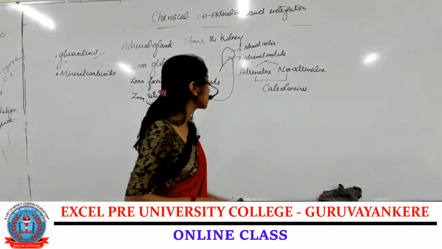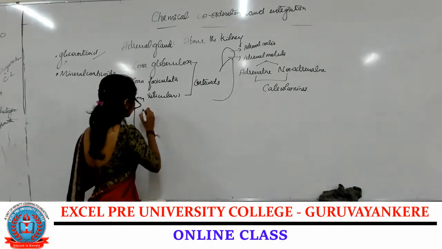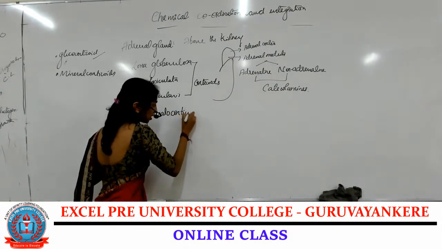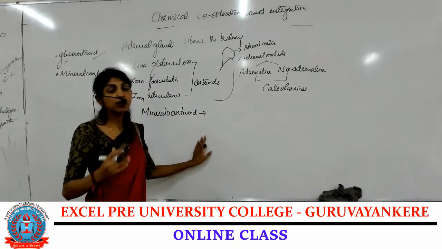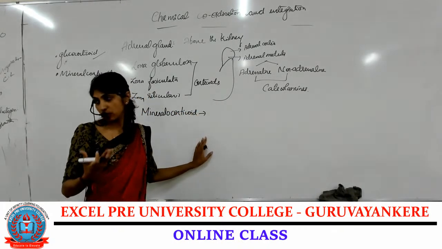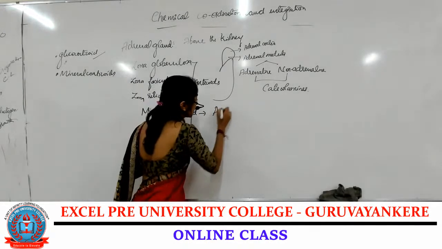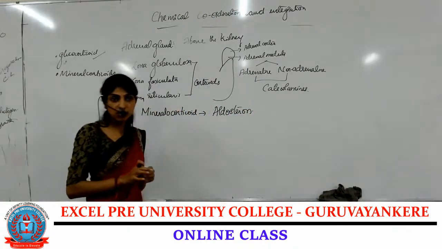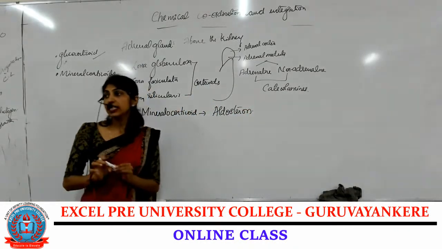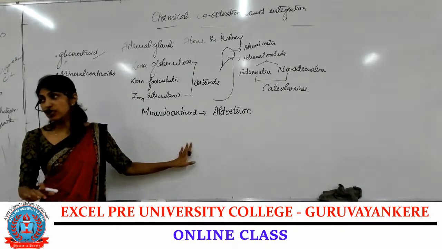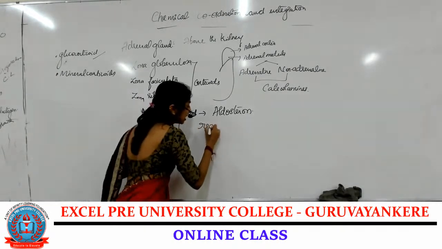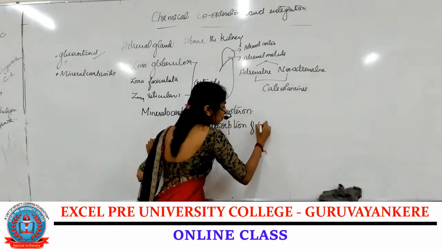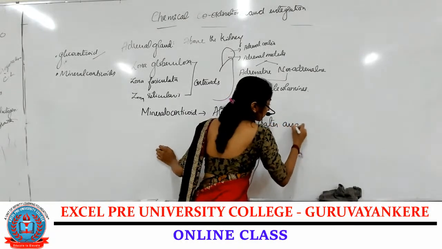Coming to the next one, that is mineralocorticoids. The main hormone secreted by the mineralocorticoids is called aldosterone. This aldosterone acts on the renal tubules and helps in the reabsorption of water and sodium.